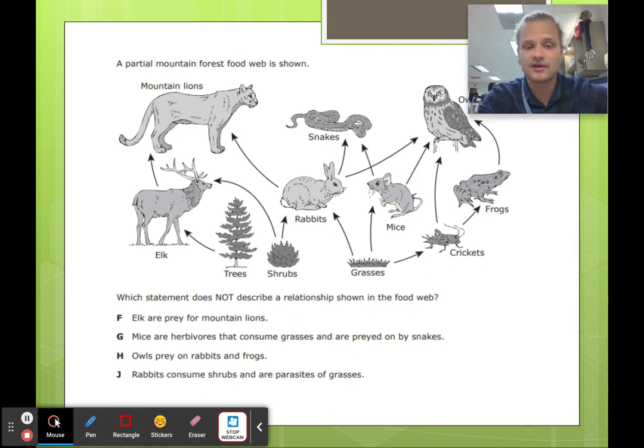Rabbits consume shrubs and are parasites of grasses. Well, rabbits consume shrubs, yes, but they're parasites of grasses? No, they're predators of grass. Okay, they're going to eat grass. It's not going to be a parasite because a parasite would assume that the rabbit is benefiting from the grass, but the grass is negatively affected. All right, and that's different than a predator-prey relationship. So make sure you know that.